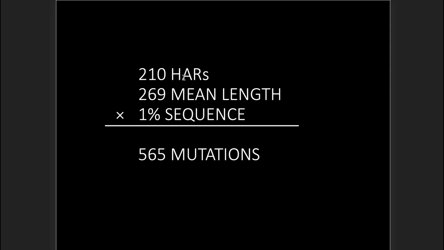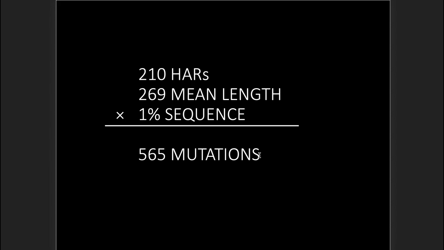So we have 210 HARs, an average length of 269 nucleotides, and let's just be very conservative and assume that 1%, only 1% of this sequence is crucial. So you end up with 565 mutations in total that are crucial in the development of the human brain in these HARs regions. These mutations would have to be coordinated somehow. It would be a real stretch. It is beyond plausibility that these 565 mutations are simply all independent and have nothing to do with each other. There's certainly going to be some coordination here.